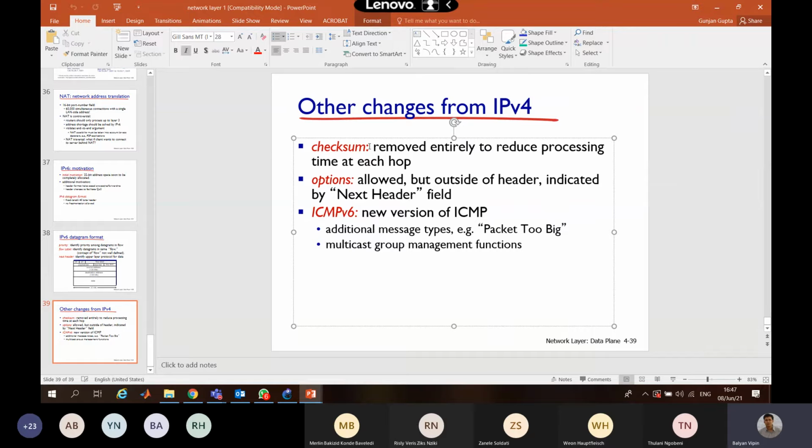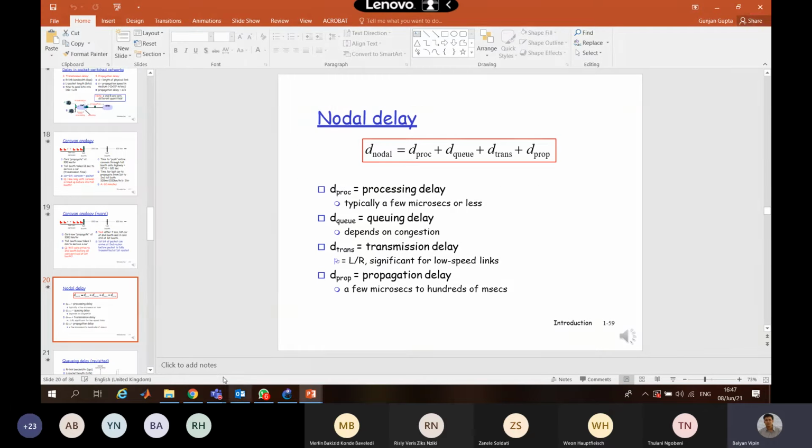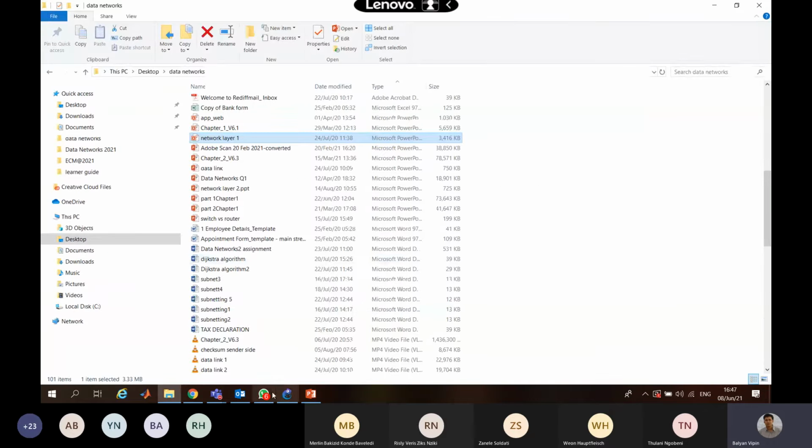So this is your checksum, removed entirely to reduce processing time at each hop. Options are also included, and an advanced version of ICMP is used in this one. So this is all about your test from my side.